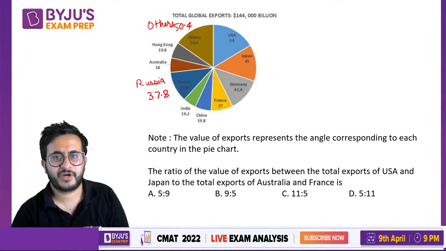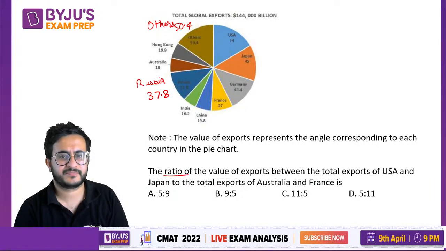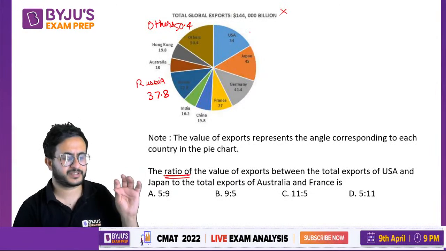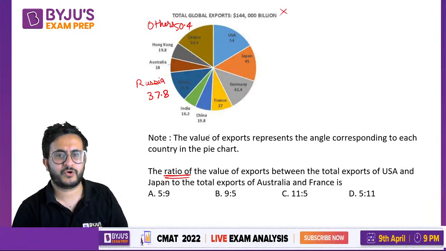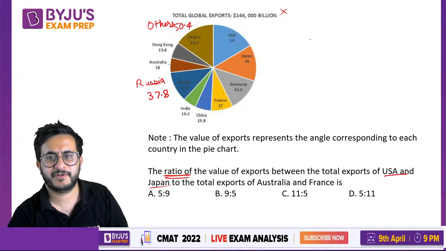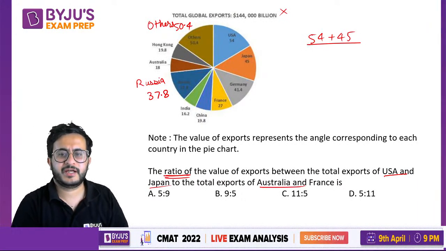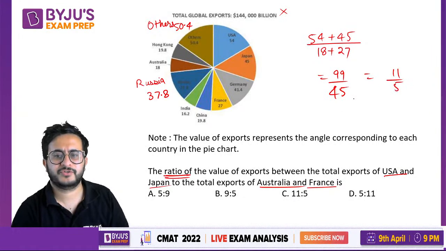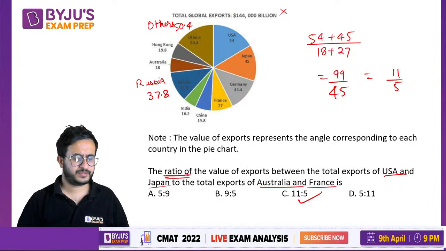Whenever you have to find ratio based questions, remember in a pie chart, we do not need this 144 billion. Whatever the value is, you just have to use these percentages or degrees, whatever is given, and take the ratio. So US and Japan, US is 54 and Japan is 45, upon Australia and France. Australia is 18, France is 27. 99 upon 45, 11:5. Such a simple one.